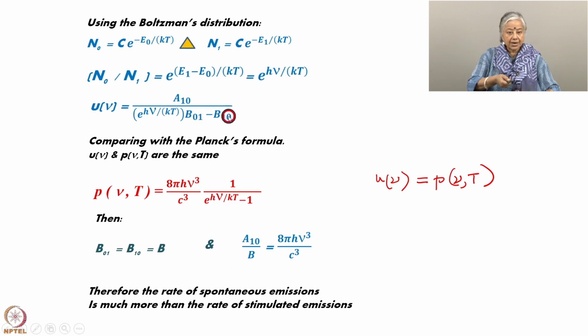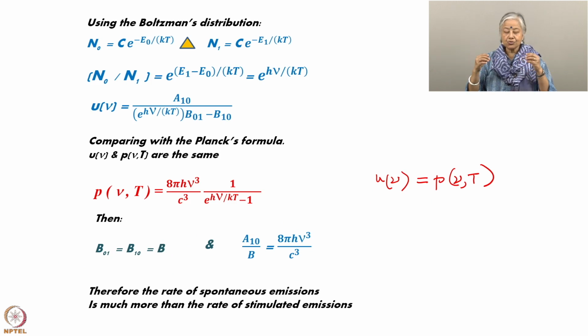If B01 and B10 we put as B, and A10 by B will be equal to 8 pi h nu cube by c cube. So, if you use it in this equation, that is what you will find. We were trying to find out what is B. So, B01 and B10 turn out to be just B, they are both equal.